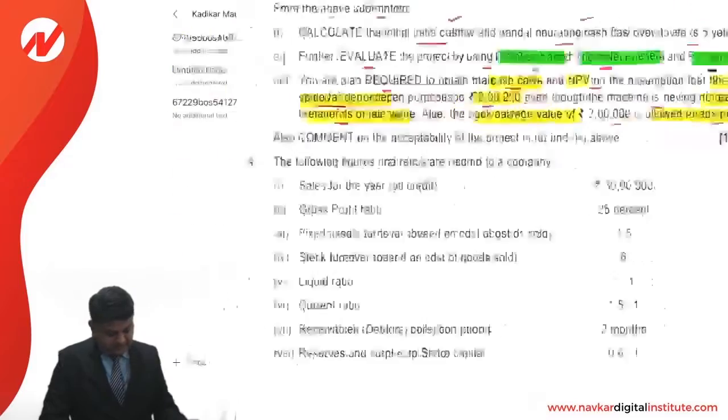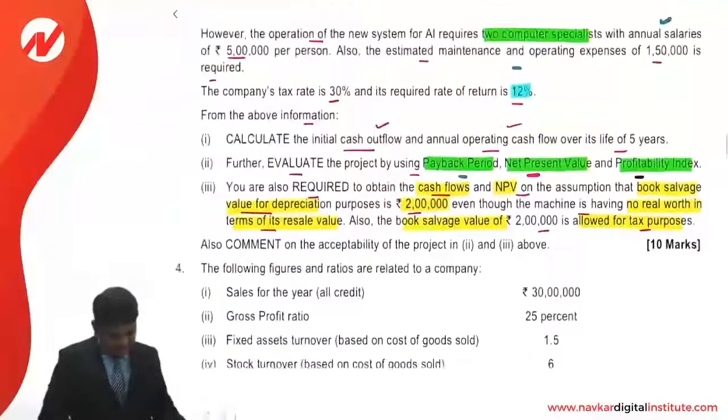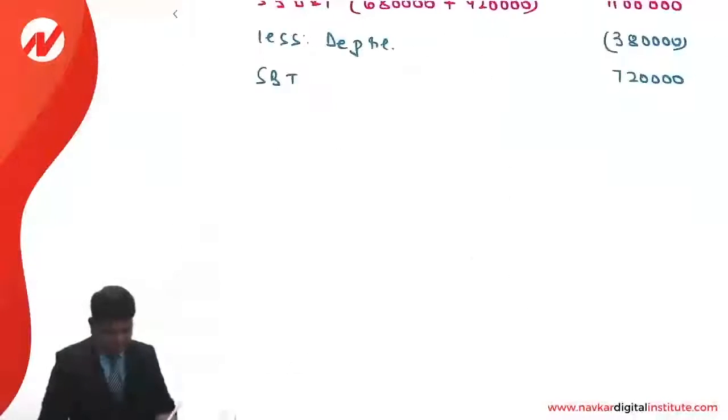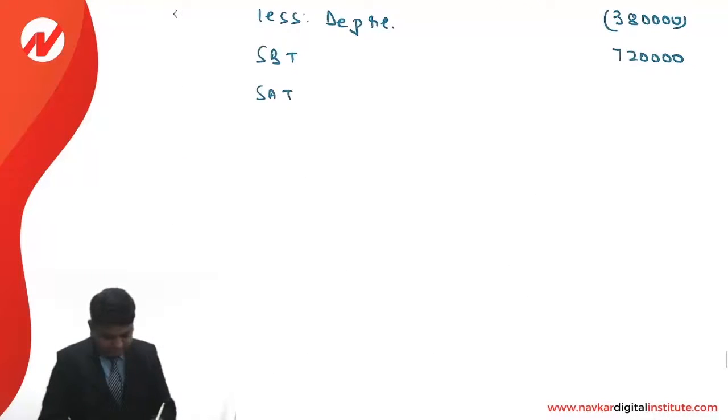Income tax rate is given to us as 30%. So savings after taxes will be 70%, 5,04,000. Since depreciation is a non-cash item, we will add back the same.